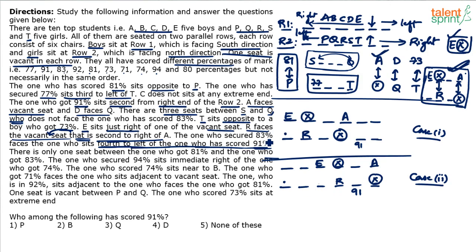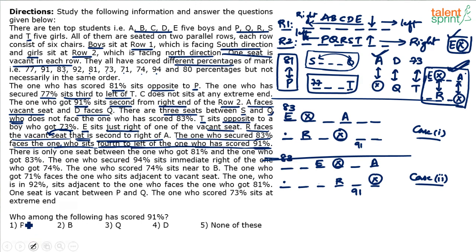So the one who secured 83 faces the one who sits 4 to the left of 91. You're able to follow? Whoever has got 83 is facing the one who's 4 to the left of 91. So 4 to the left of 91 is this, and this person is facing 83. So 83 comes for this position. Similarly, 83 here comes for this position.